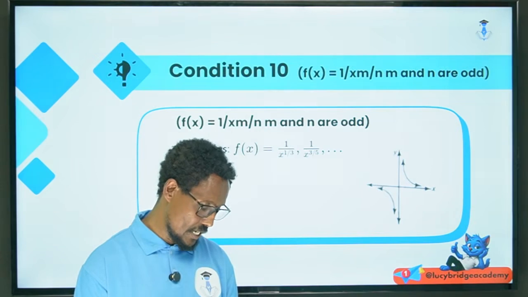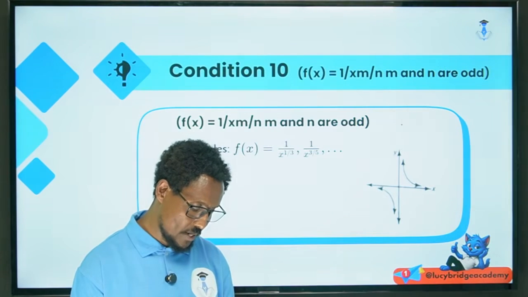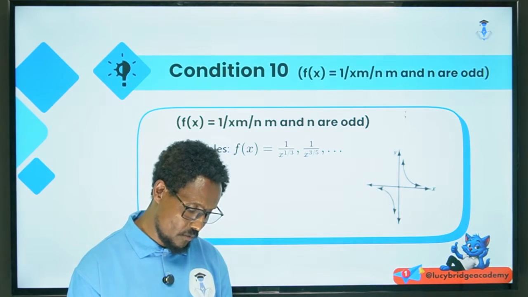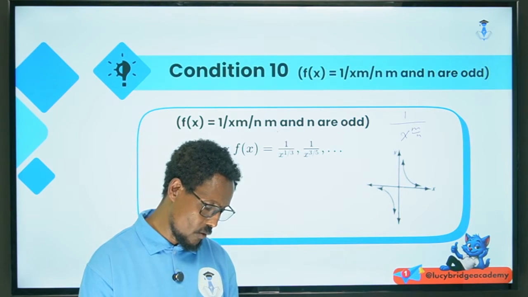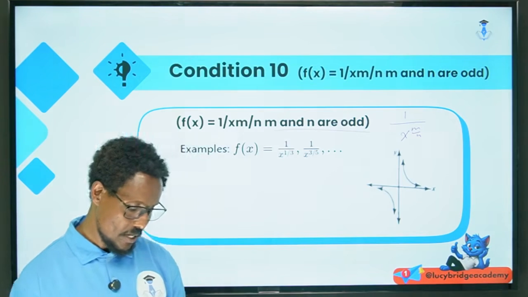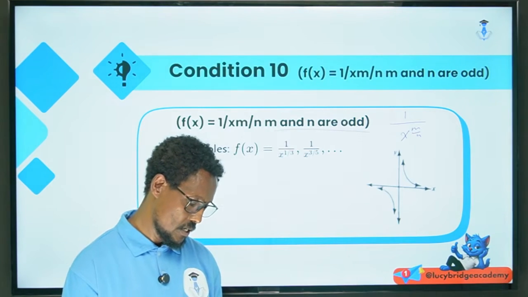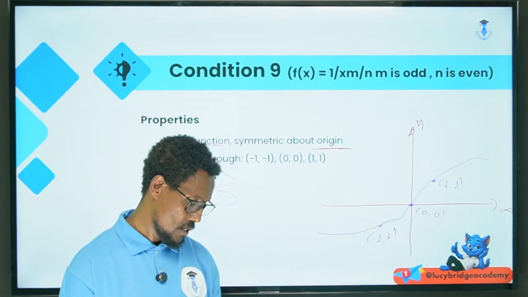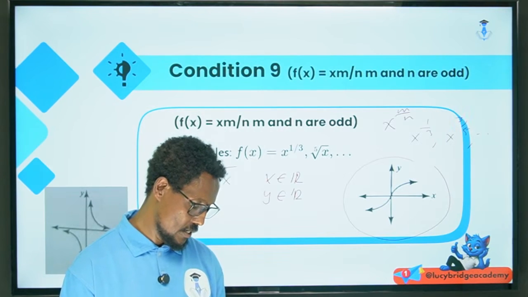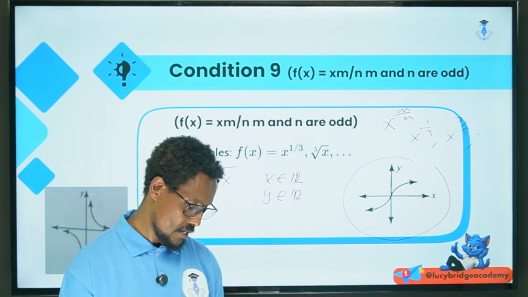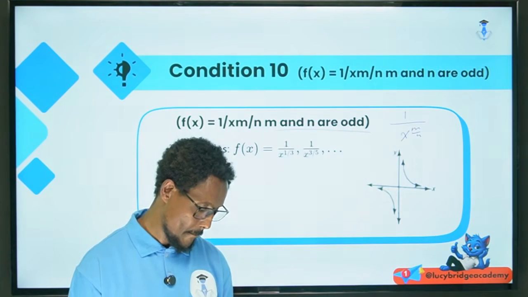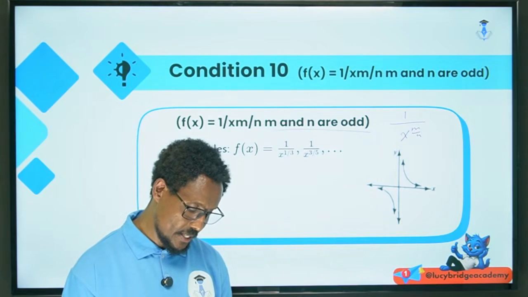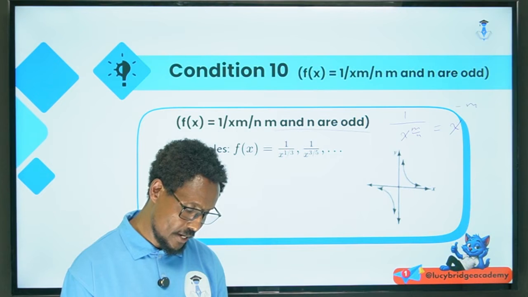The last one is x to the power of minus m over n, where m and n are both odd.